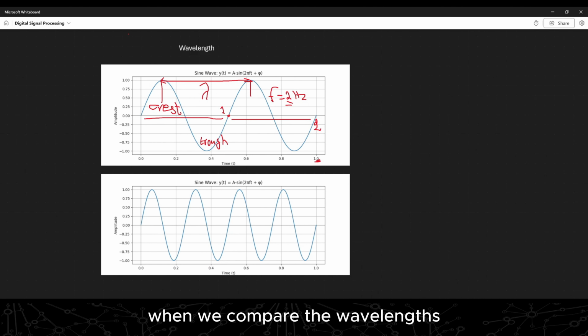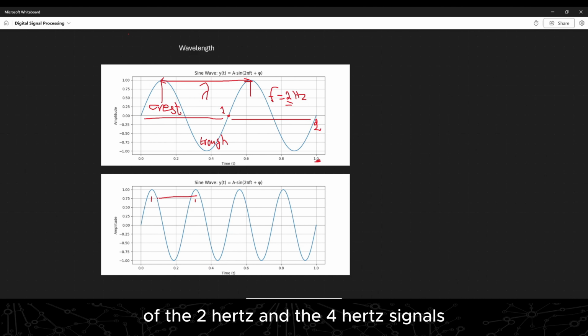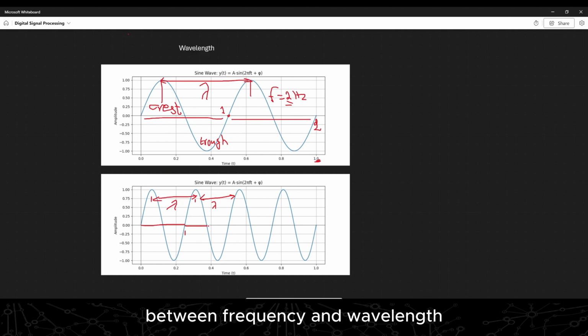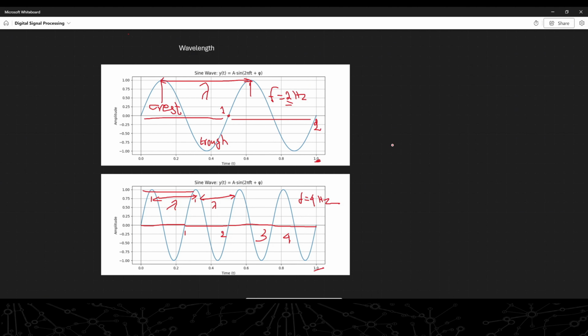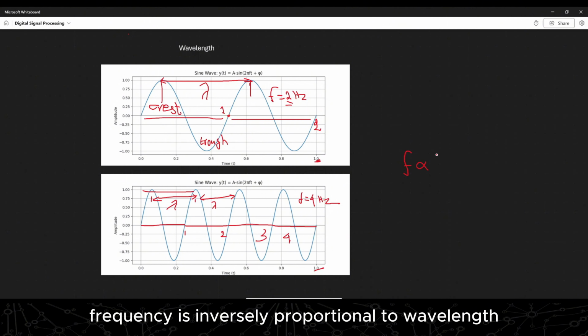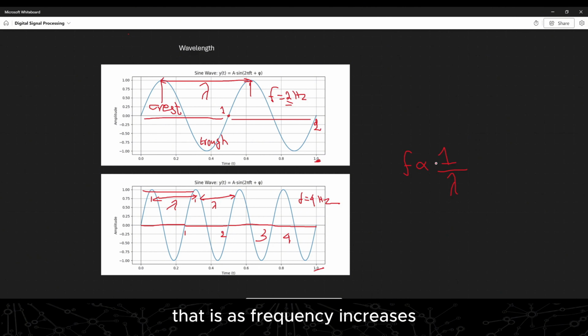When we compare the wavelengths of the 2 Hz and the 4 Hz signal, we can notice an interesting correlation between frequency and wavelength. Frequency is inversely proportional to wavelength. That is, as frequency increases, wavelength decreases.